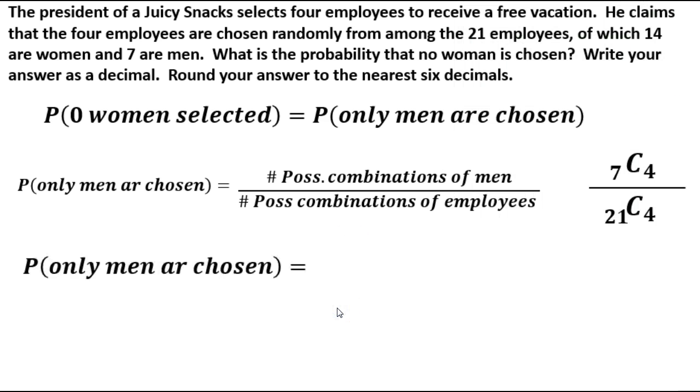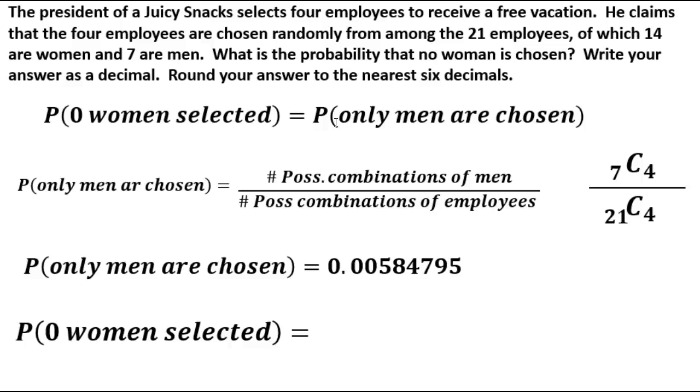So the probability that only men are chosen, let me edit that right now. Only men are chosen. All right, that looks a little better. The probability that only men are chosen is right here, and it's this big long decimal. We already said up here that the probability that 0 women are selected is equal to the same number as the probability of only choosing men for this particular event. So the probability that 0 women are selected is this. The only difference is we now have to round it to the nearest 6 decimals.